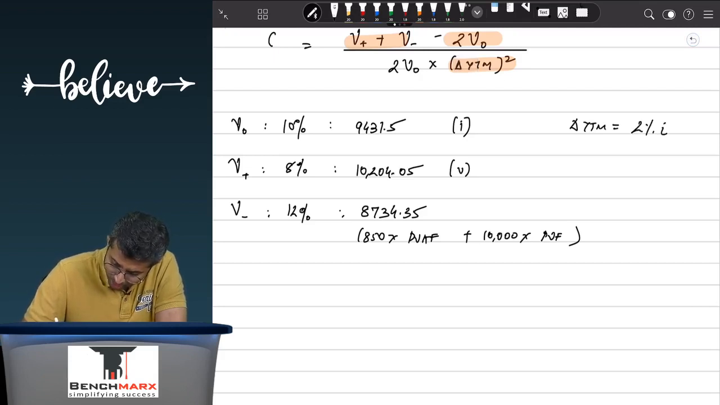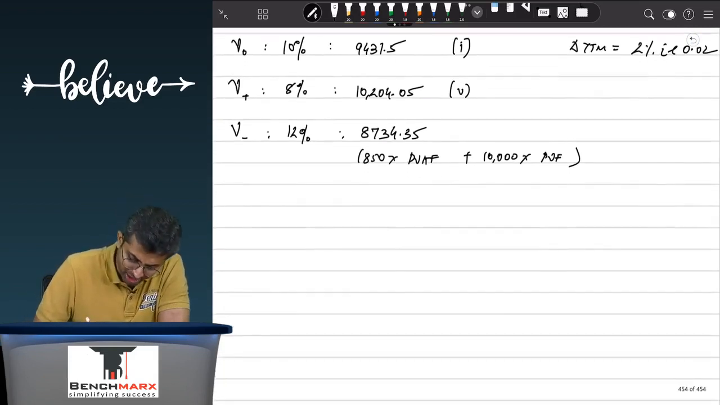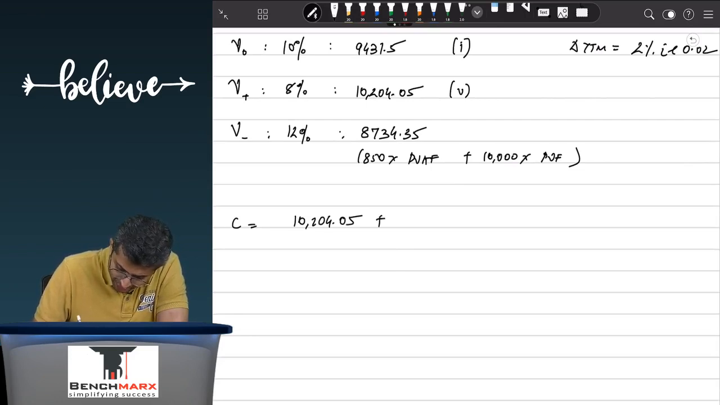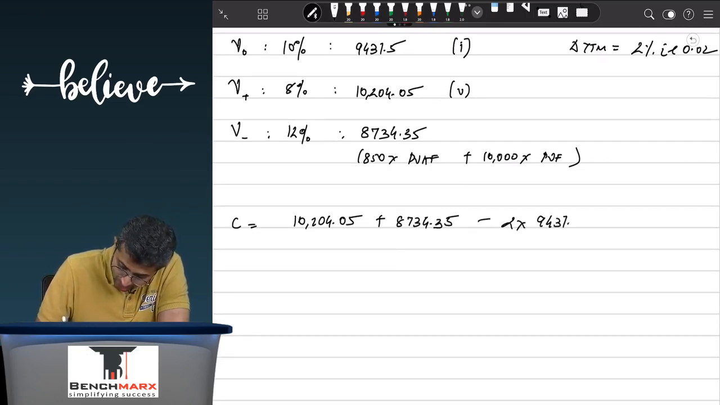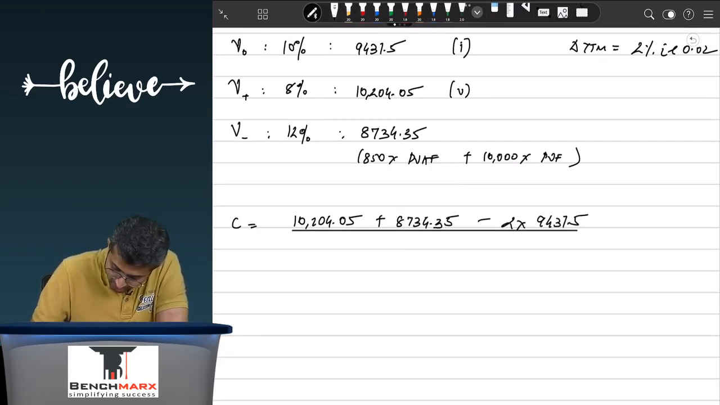2% is 0.02. So if I want to calculate the convexity, this is V plus, that is 10,204.05. Add to that V minus, 8734.35, minus 2 into 9431.5. The entire term divided by 9431.5 into 2 into 0.02 raised to 2.